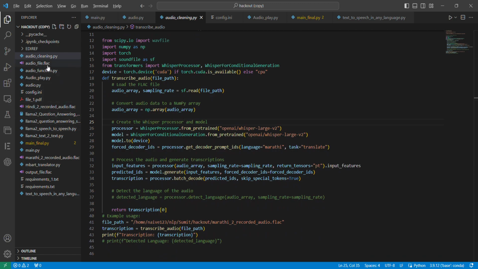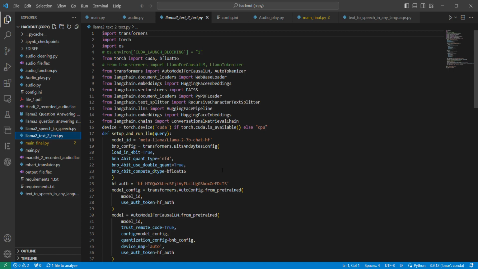Our next code is basically text to text. What Llama does is it has a vector database. It will convert that into a vector database. FAISS, we are using, just computing embeddings of that. When a user query comes, based on that it will chunk them, and based on that, it will take the top k and answer the query of the user in the English language.